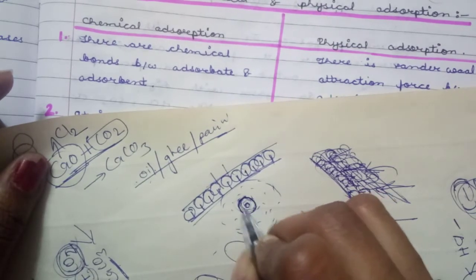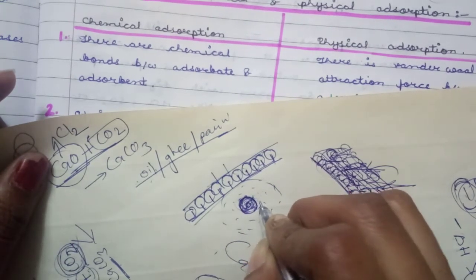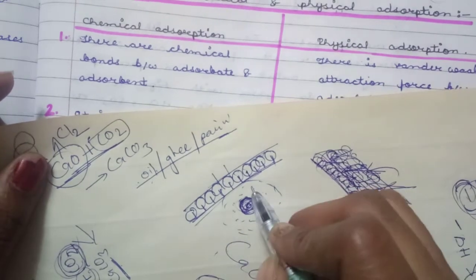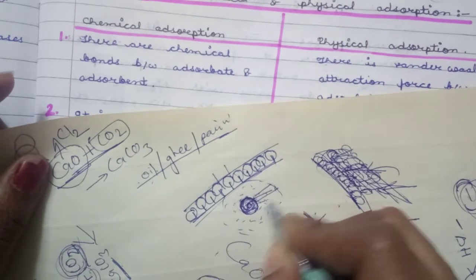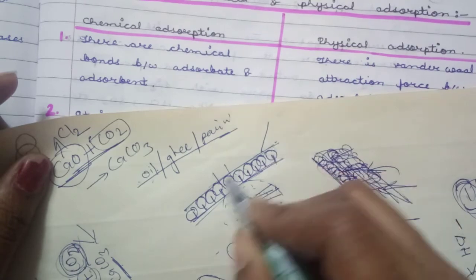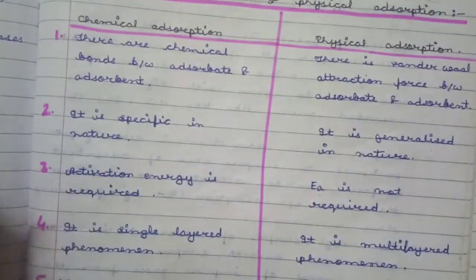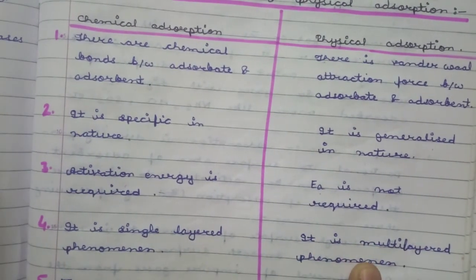One layer is completely thick, and after one layer there are many layers upon the first layer. So physisorption is a multi-layered phenomenon, while chemisorption, or chemical adsorption, is only a single layered phenomenon.